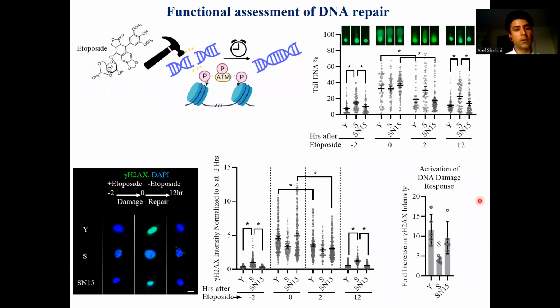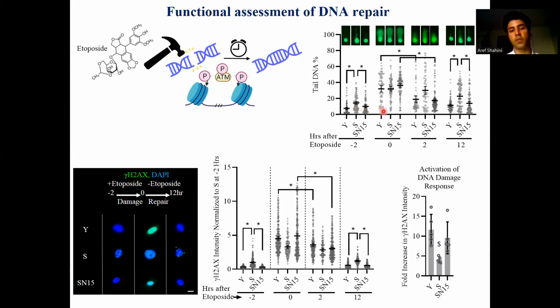And when we also performed this analysis, we looked at the single cell immunostaining for H2AX, gamma H2AX, as well as tail DNA %. We observed that prior to etoposide treatment, the tail DNA % is lower in NANOG expressing cells.